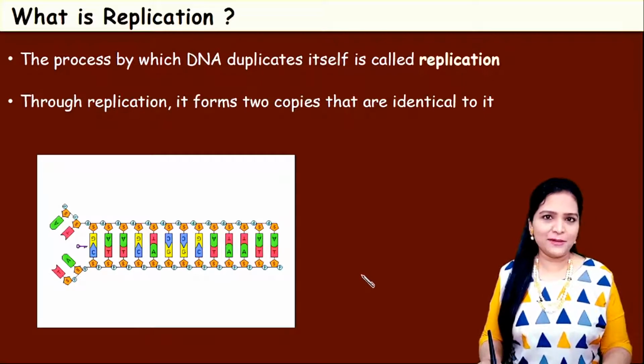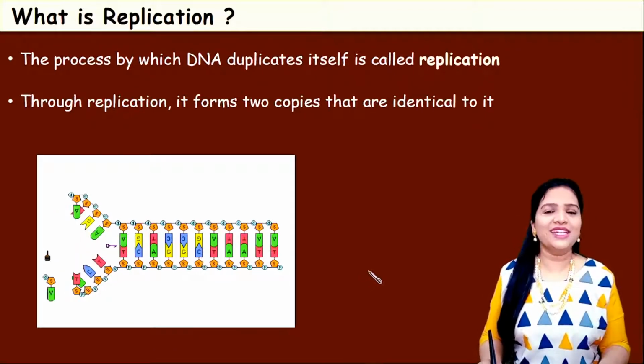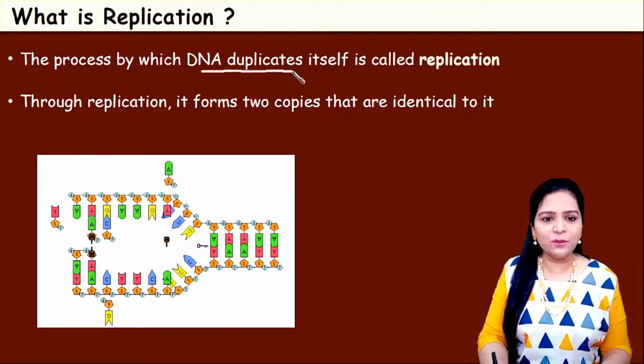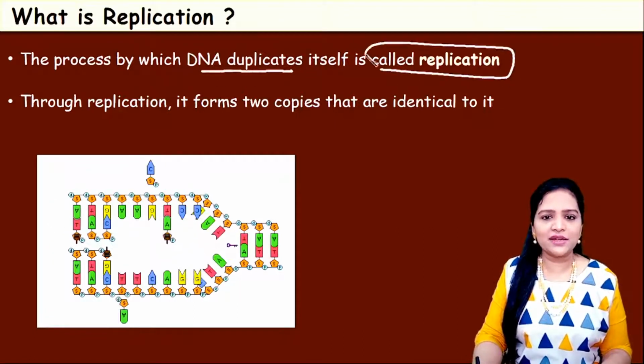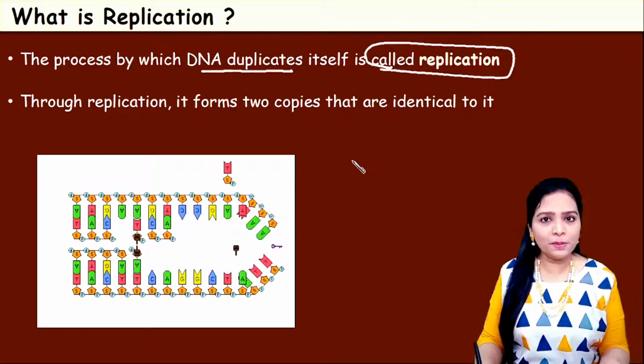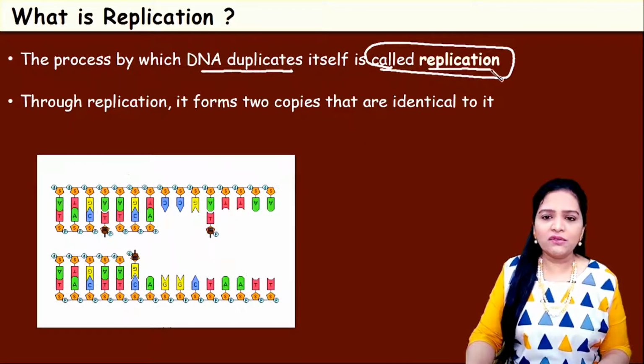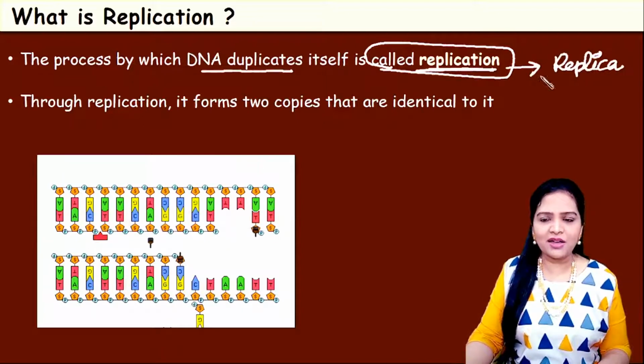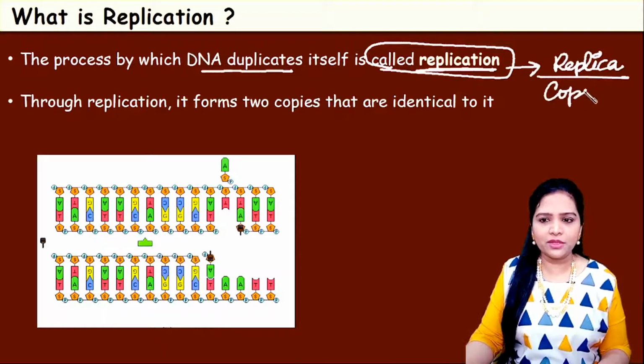What is DNA replication? What is the definition for DNA replication? The process by which the DNA duplicates itself is called as replication. So it has to duplicate itself. Hence, the terminology replication is derived from the word replica. Replica means copy.